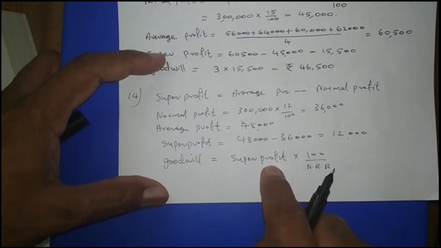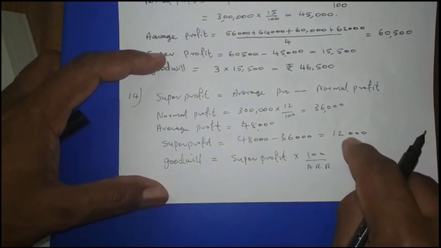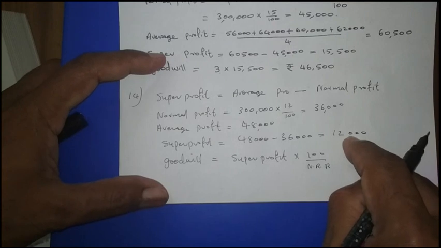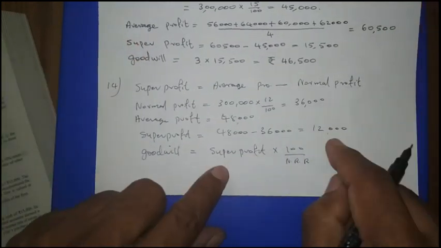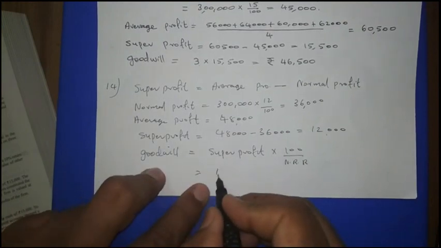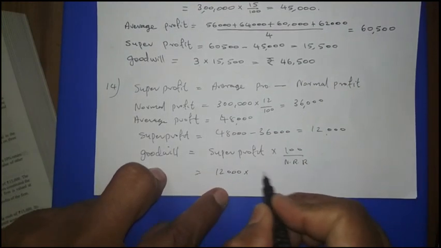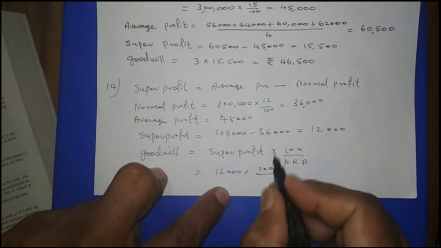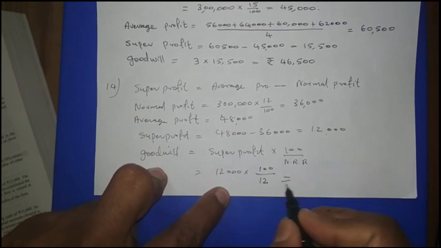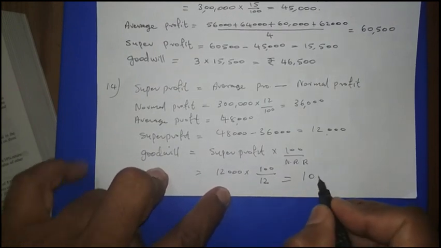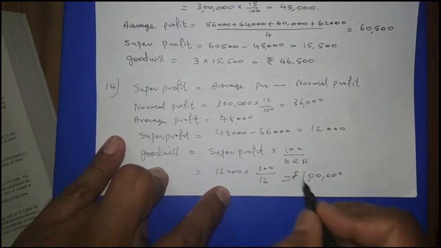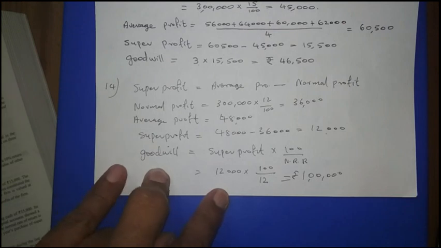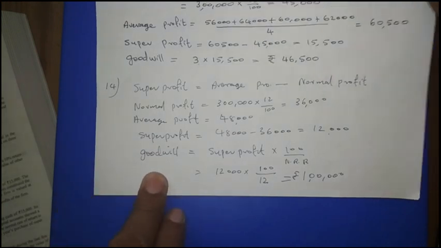Means for getting this much super profit, how much capital we need, that will be our goodwill. So super profit 12,000 into 100, and normal rate of return is 12. We get 1 lakh. This is the answer. So rupees 1 lakh will be the value of goodwill. This is question 14's answer.